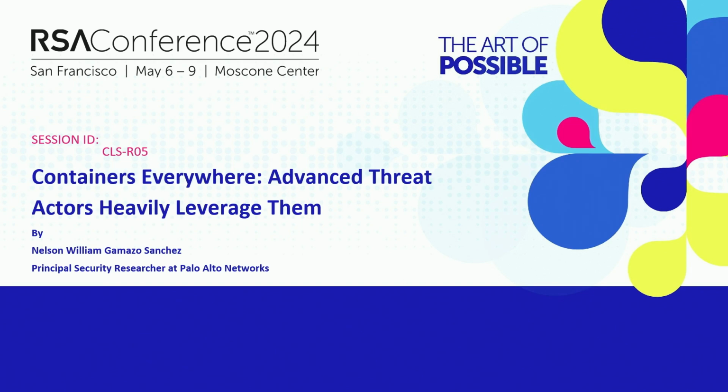The difference with containers is the whole environment. It's not one binary. You have a whole environment, like a mini operating system environment. That is very good from the researcher's point of view, because the attacker makes many mistakes when they try to use that full environment to deploy malicious artifacts.